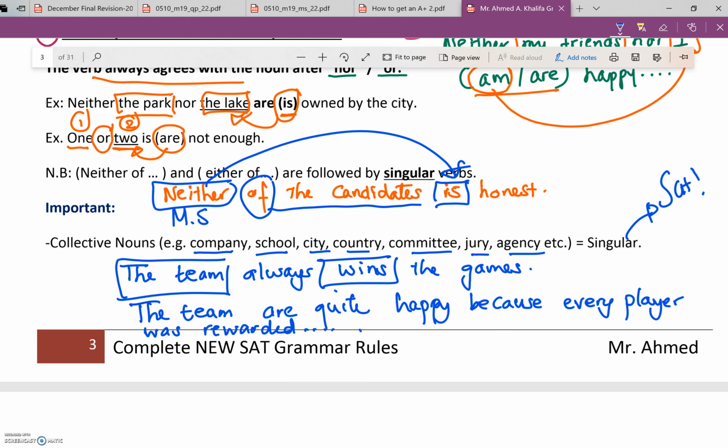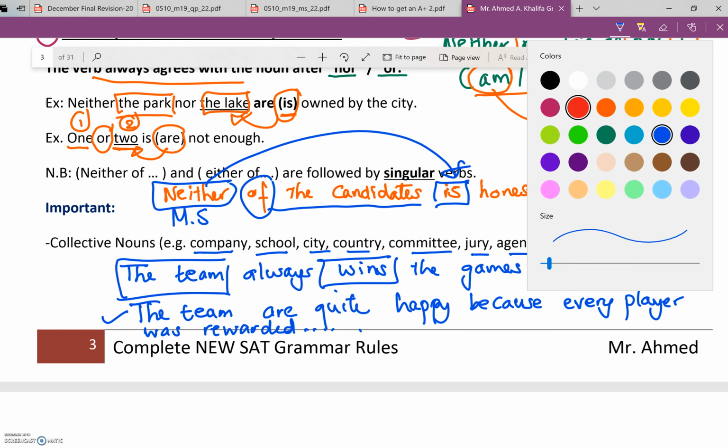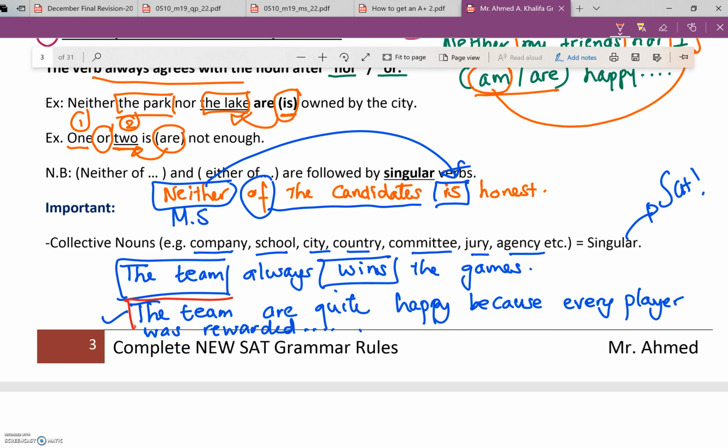You understand what I mean? So in the second one, I considered the team as plural, because I meant every member of that noun. So in that case, the team are.